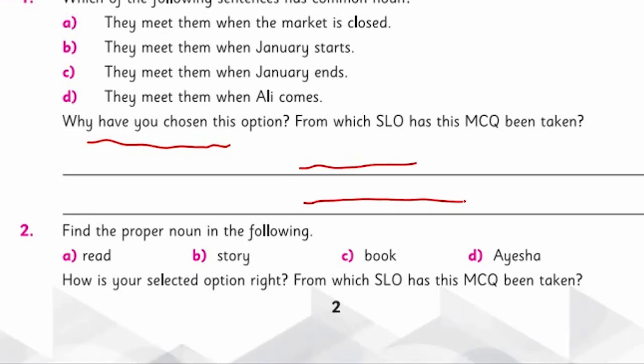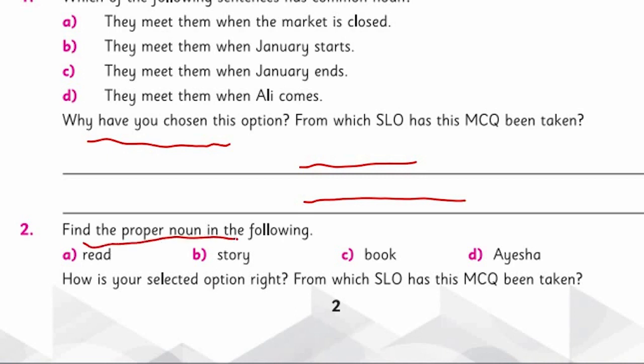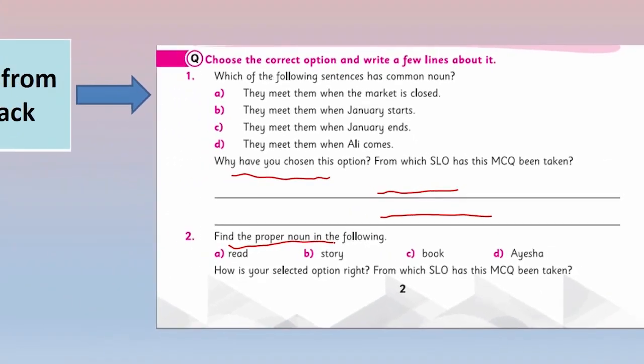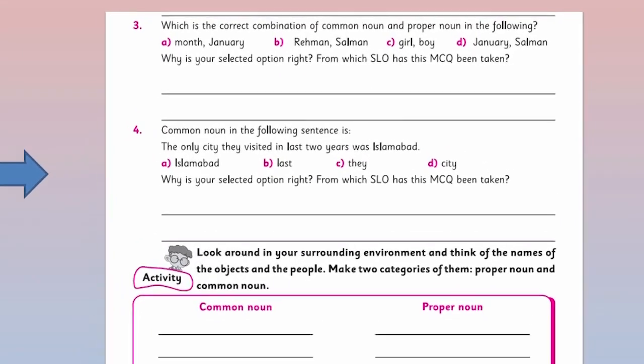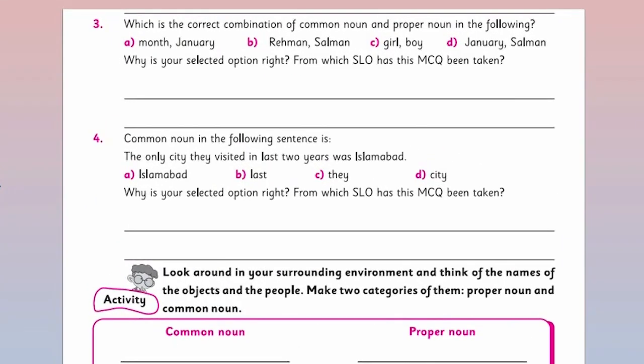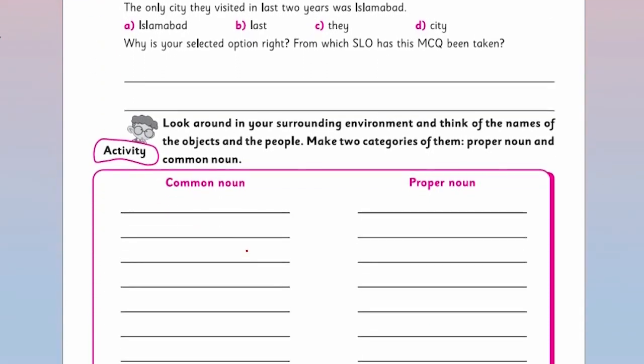Look at the second one. Find the proper noun in the following. Read story book Aisha. Look at the page number 3 of your summer pack. Which is the correct combination of common noun and proper noun in the following? You have to choose the right option, the combination of both common noun and proper noun. Look at the fourth one. Common noun in the following sentence is, you have to choose the right option here and you have to give your reason why you selected the option.